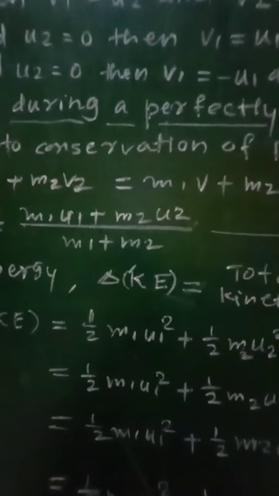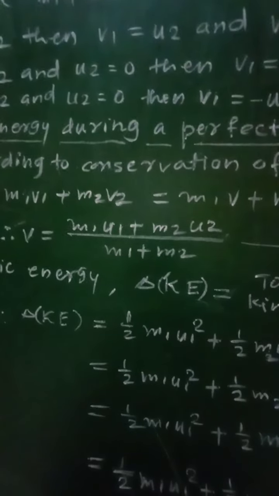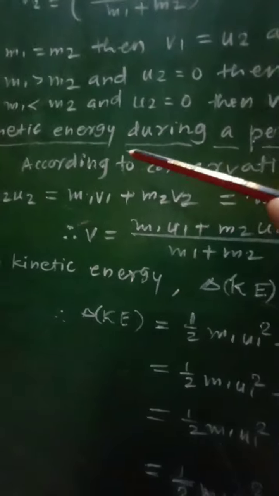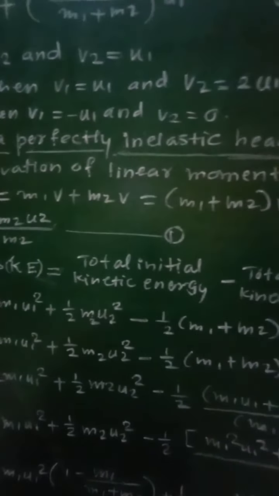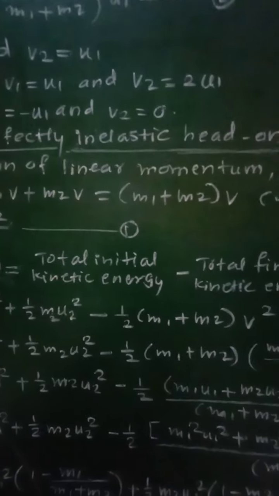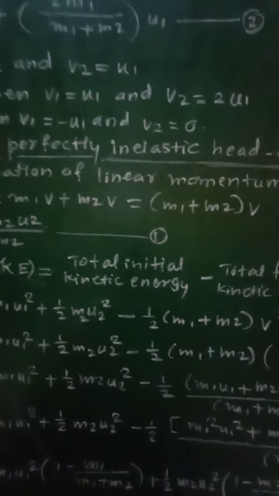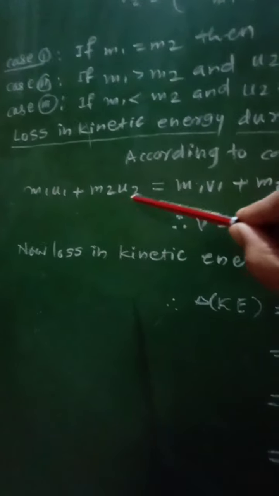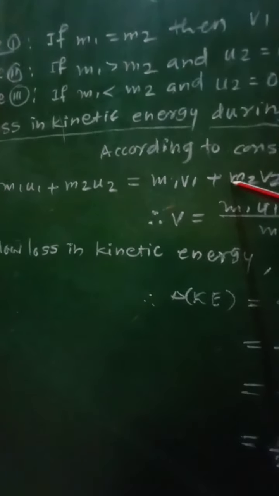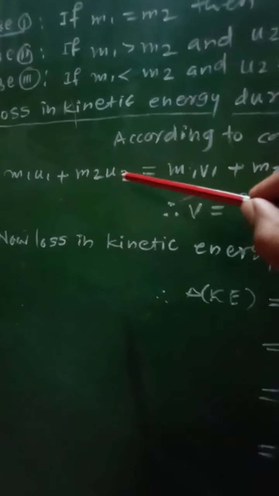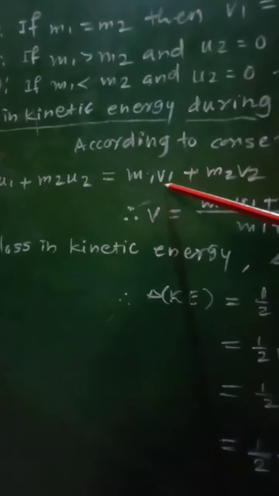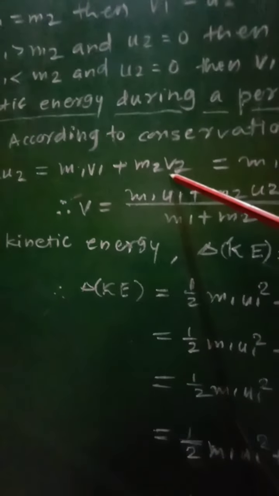Now, according to the law of conservation of linear momentum, momentum before collision is equal to momentum after collision, that is, m1 u1 plus m2 u2 must be equal to m1 phi1 plus m2 phi2.